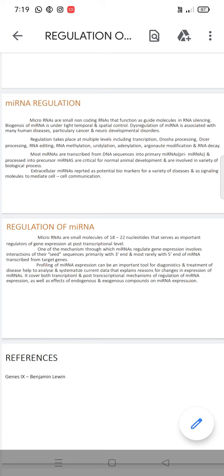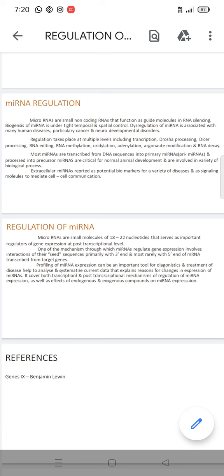Extracellular miRNAs are reported as potential biomarkers for a variety of diseases and serve as signaling molecules to mediate cell and cell communication.